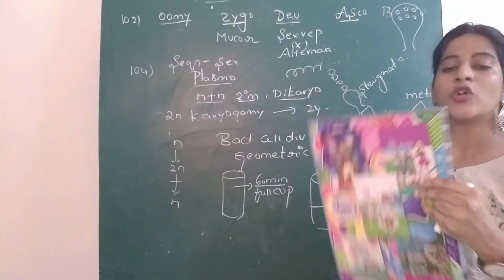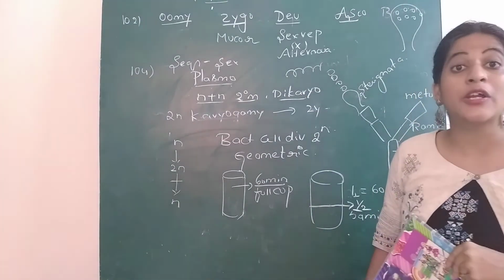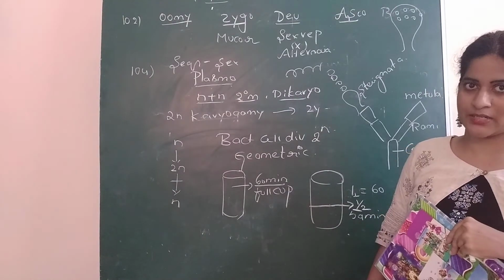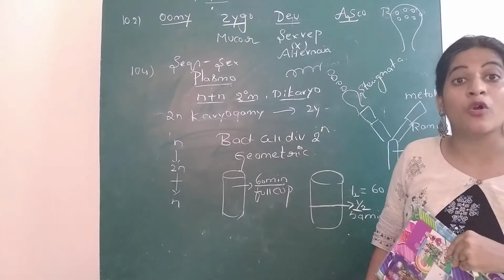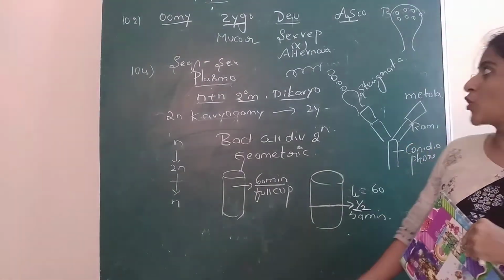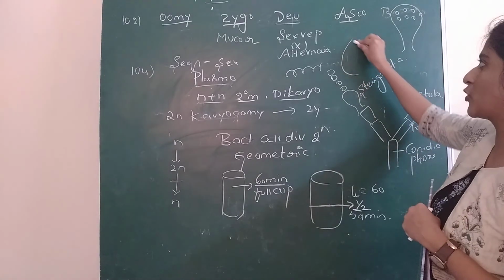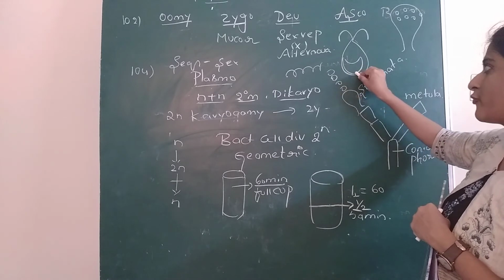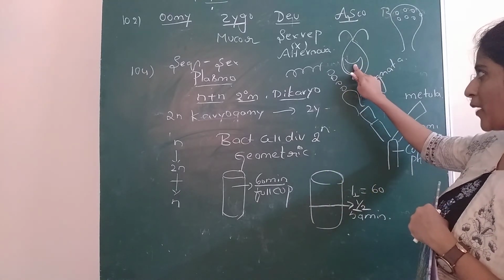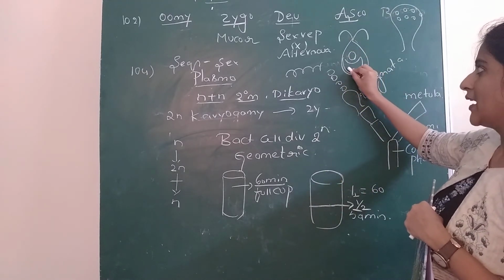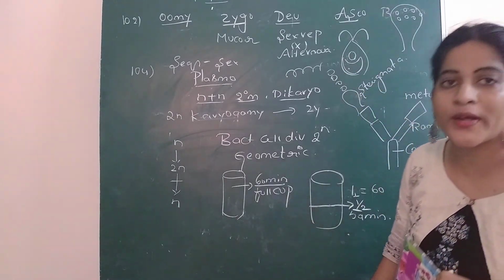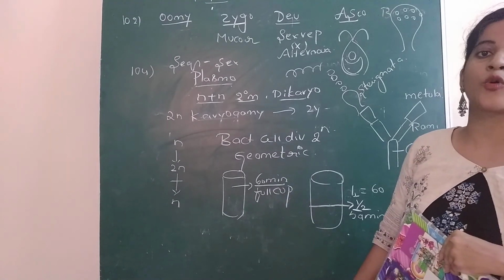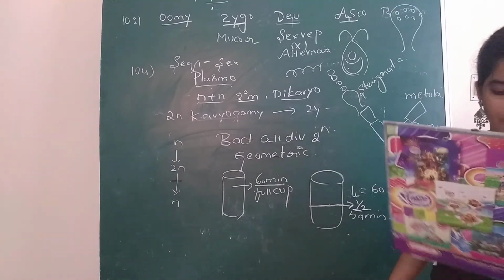So 127, you know very well they're asking you about the pyrenoids. Pyrenoids are the structures which help in storage of starch. They're associated with Chlamydomonas, mostly with the Chlorophyceae members. So just see here, I'm going to show you the Chlamydomonas, and this is the flagella. Inside, what is this? So chloroplast. Here there is the presence of the nucleus. Inside this only there is the presence of pyrenoids, which are associated with starch and proteins. Along with that there is an enzyme called starch synthase. So right, children.